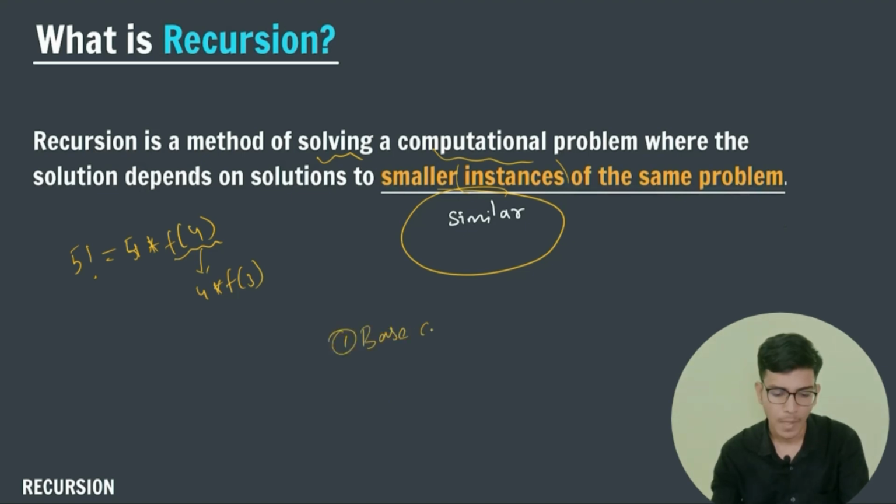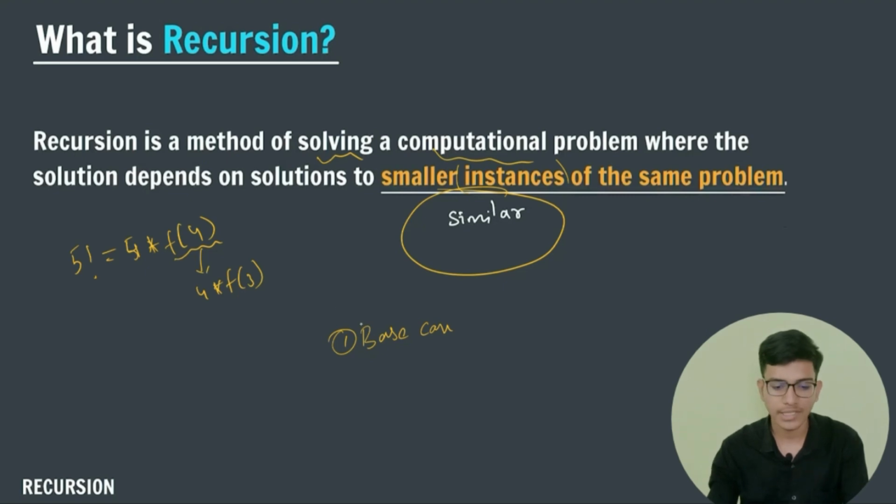You must know what your base case is. If you don't know the base case, then our function calling will continuously start, and this will result in stack overflow. We will study stack overflow in the next video. You should know what your base case is, what your final case is, what is the minimum problem solution that you already know. By knowing the solution of the smallest piece, you can find the solution of the largest problem of your given question.